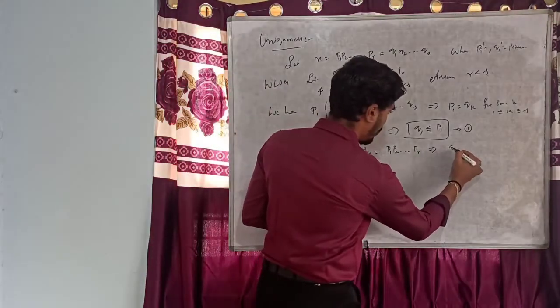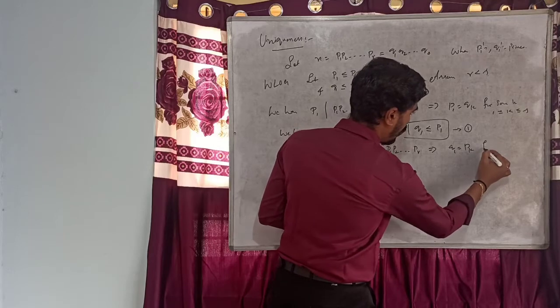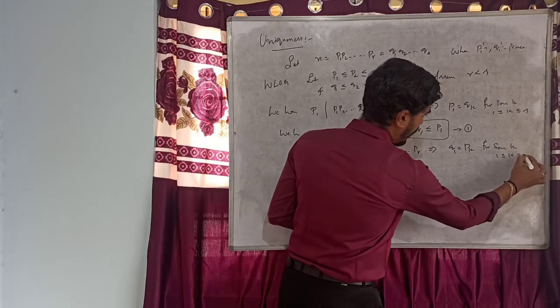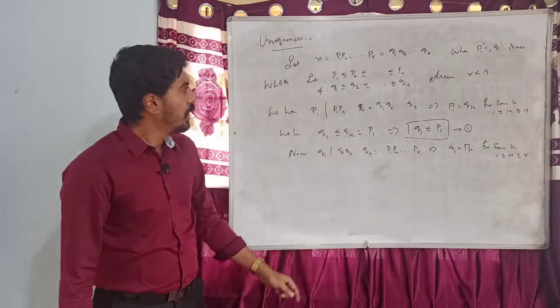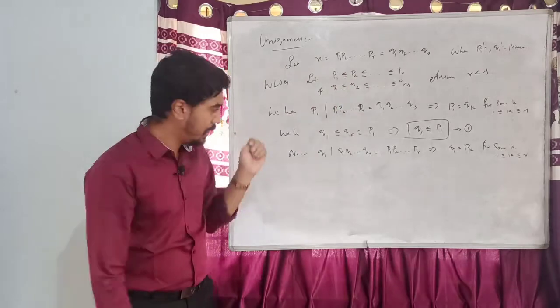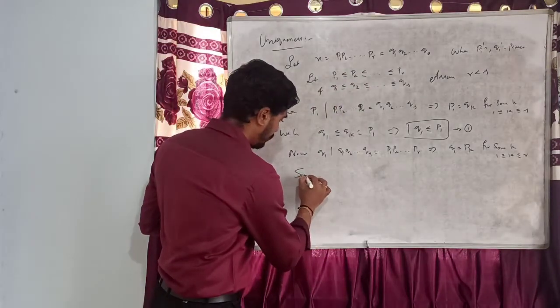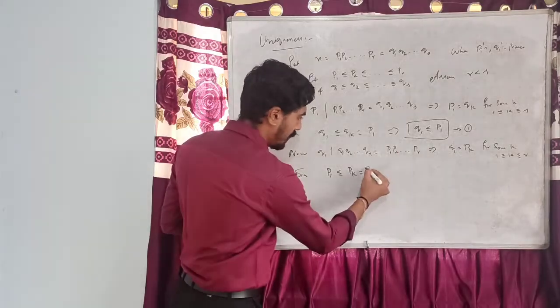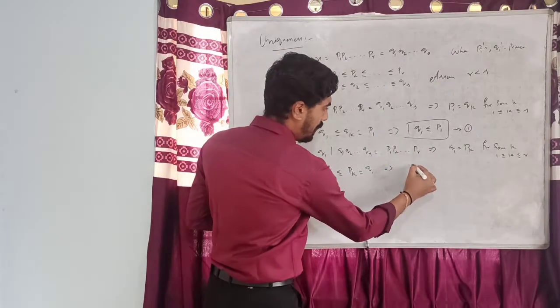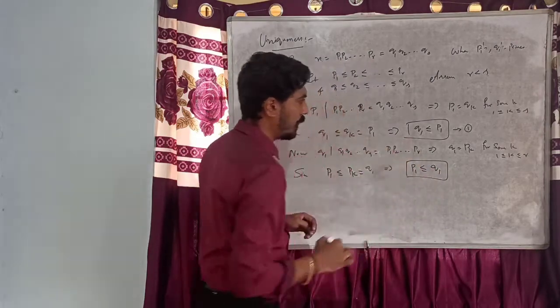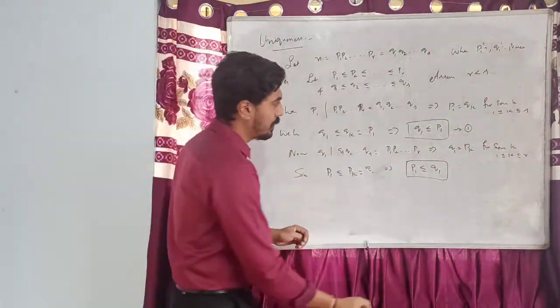This implies q1 is equal to pk for some k between 1 and r. Now again, p1 is less than or equal to p2, less than or equal to pk. Since p1 is less than or equal to pk, which is the same as q1, we have p1 less than or equal to q1. Okay. Let me take this as 2.